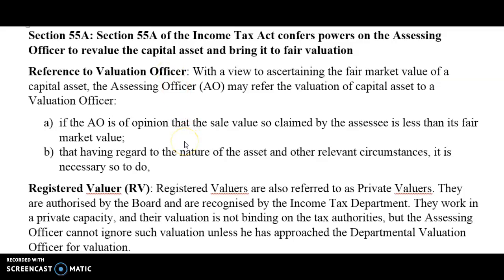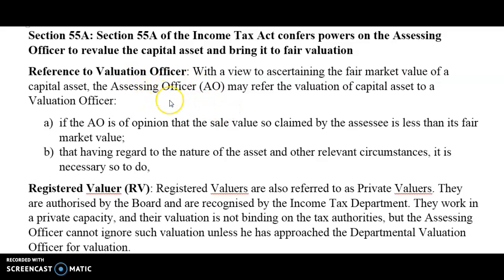तो usually क्या होता है, जब you calculate the capital gains, you provide the sale consideration, subtract your cost of acquisition. So if you are showing the sale consideration to be less than the fair market value, then as a result your capital gains will be lower, right? So this is one way of avoiding the payment of taxes to the income tax authorities. But when the assessing officer is of the opinion that this value is not on par with the fair market value and has to be recalculated, in that case the assessing officer has the power to make a reference regarding this calculation to the valuation officer.